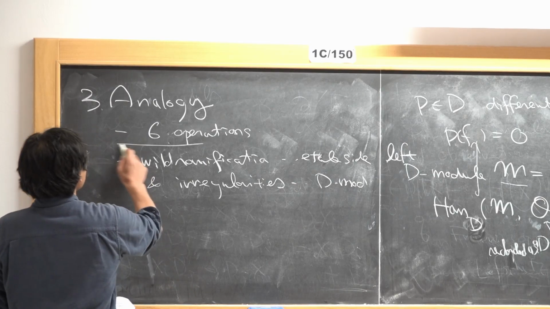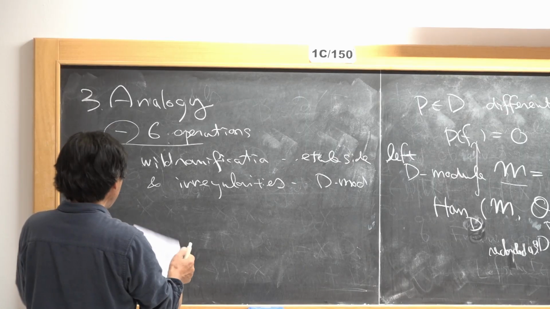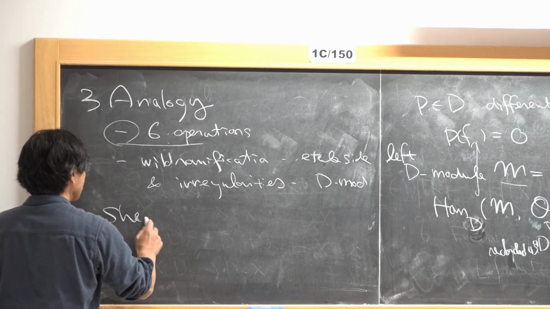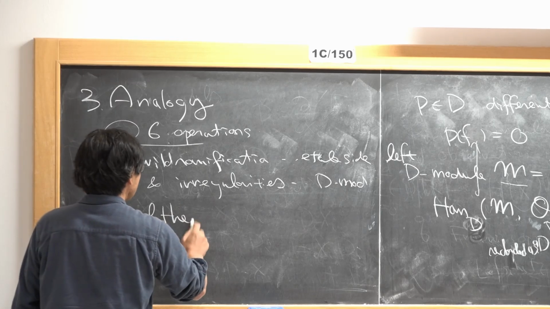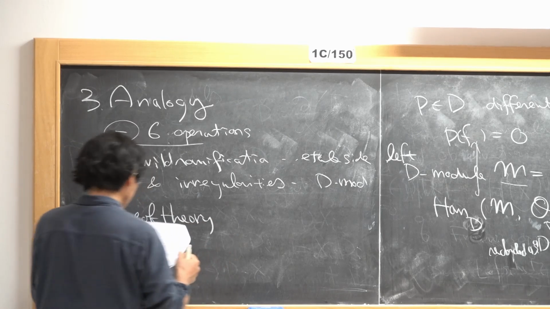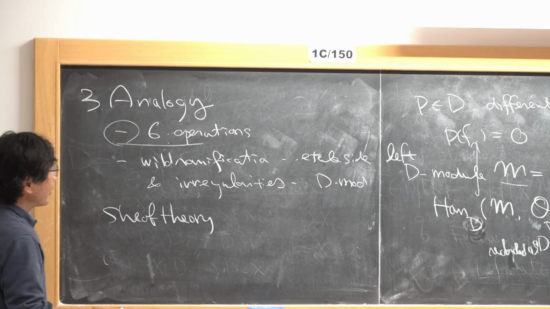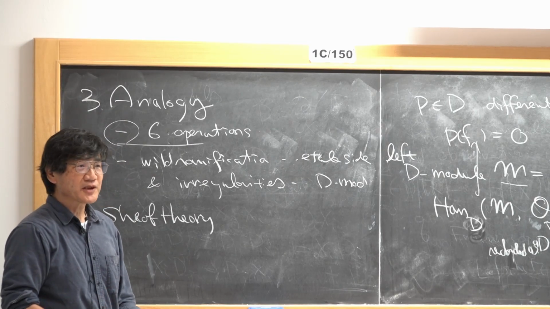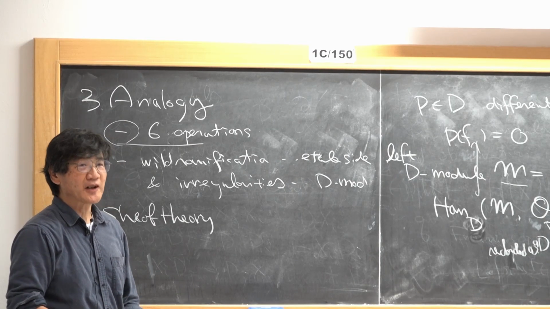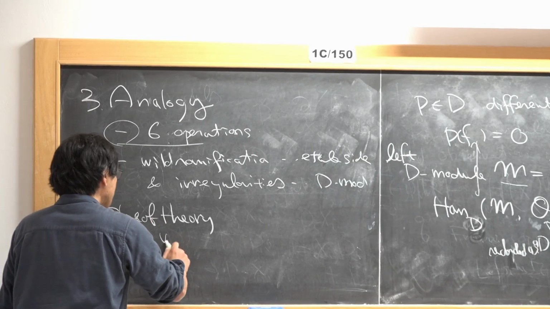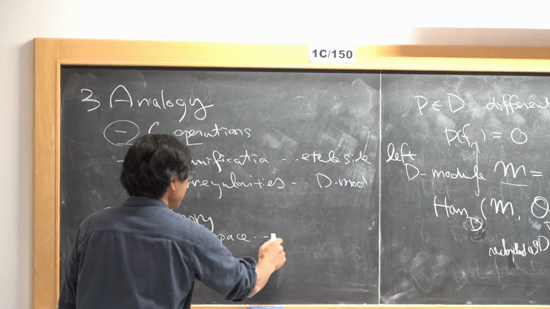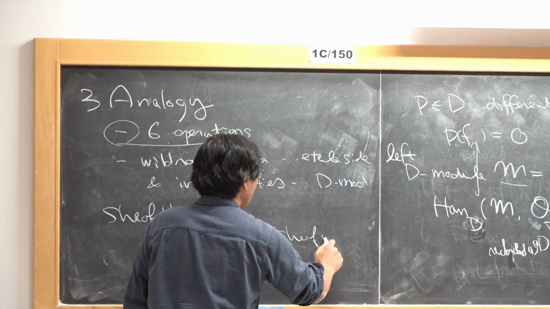Okay, so to talk about these six operations, we have to work with sheaf theory. We have seen étale cohomology, and étale cohomology is a certain vector space. And the vector space is nothing but a sheaf on a point.